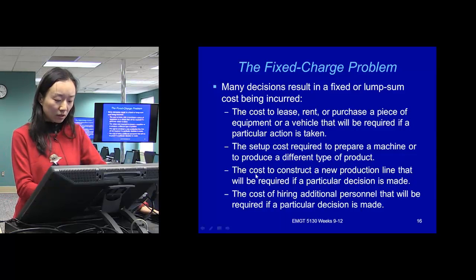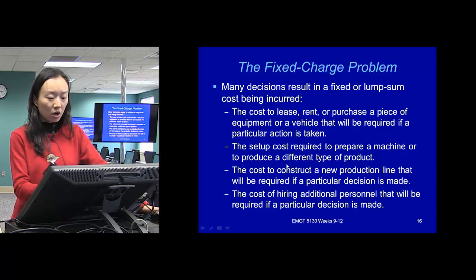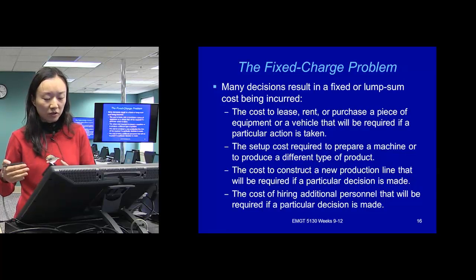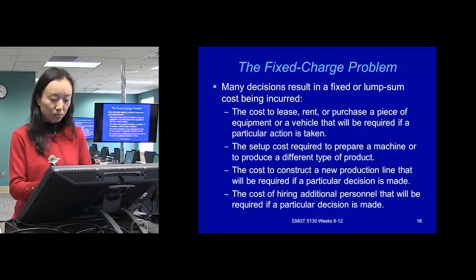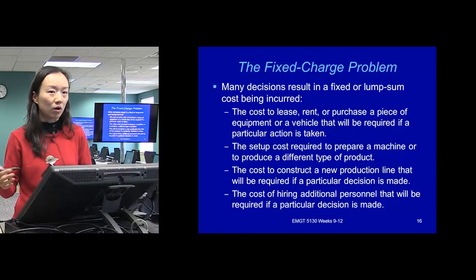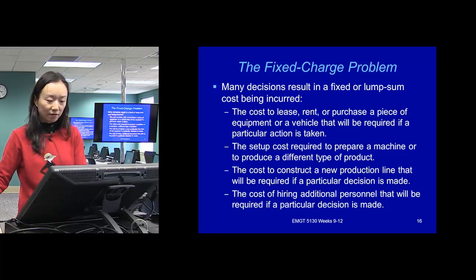Same as the cost to construct a new production line, or the cost of hiring additional personnel that will be required. So all those costs will happen only once if you are going to take this action, if you are going to construct this production line or if you are going to hire. And there will be some additional variable cost, and the total cost will depend on how many individual units you're going to have.